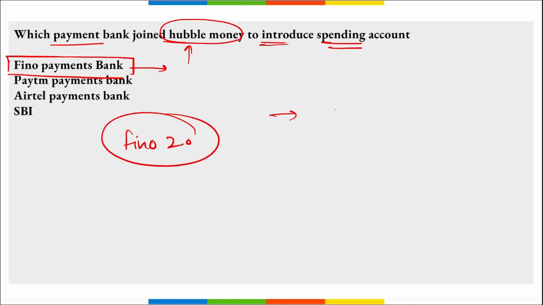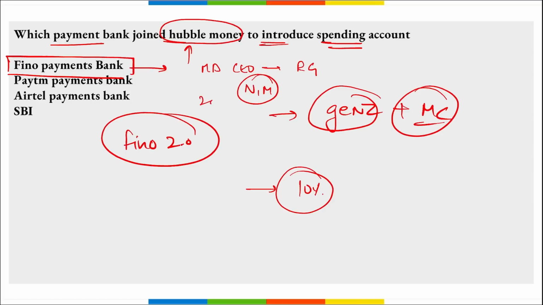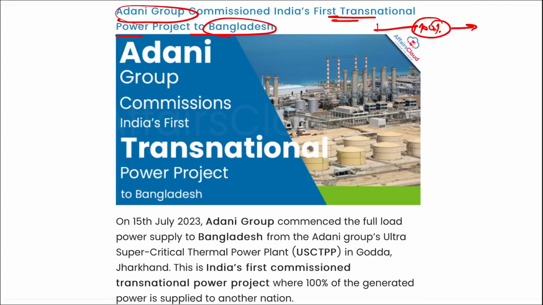Which customers will they be targeting, or what will be their customer audience? It will be Gen Z and millennial customers, and they will cater to their lifestyle changes. Also, depositors can save money through the spending account and earn up to 10% cashback on all purchases made through this account. If we talk about Fino Payments Bank, who is the managing director and CEO? Rishi Gupta. Navi Mumbai, Maharashtra is the headquarters and it was established in 2017.